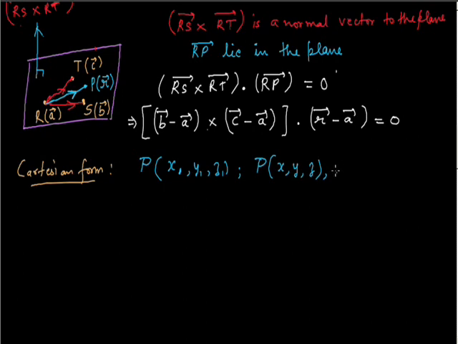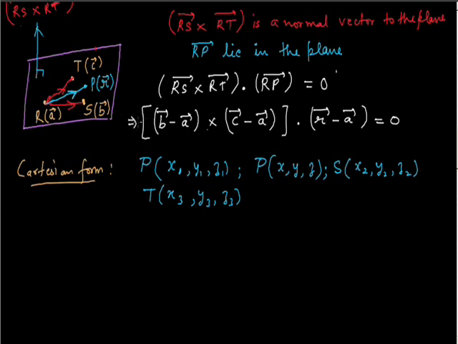The coordinates of the point S, whose position vector is b vector, let them be x2, y2, z2, and the coordinates of the point T be x3, y3, z3.